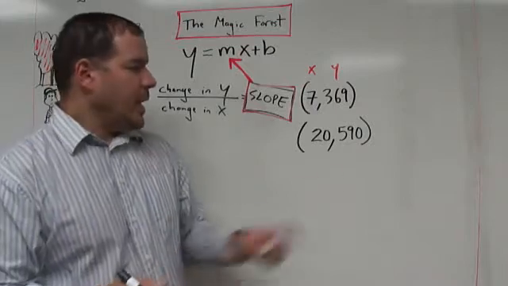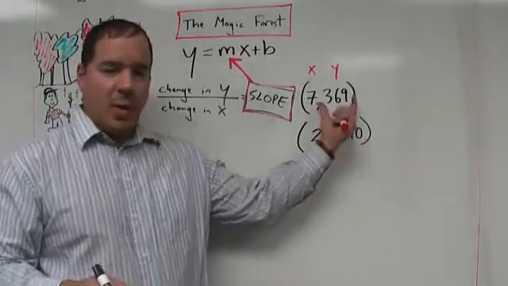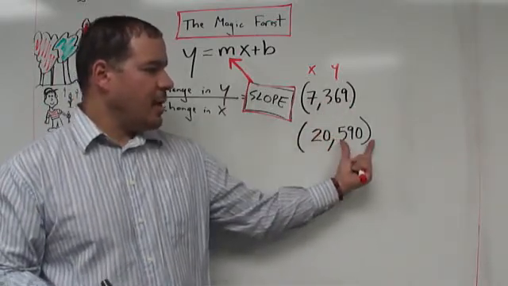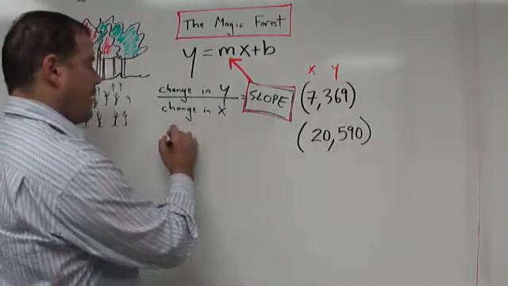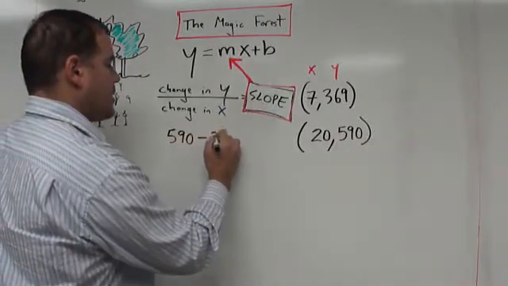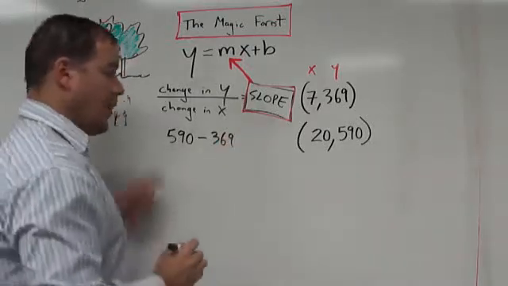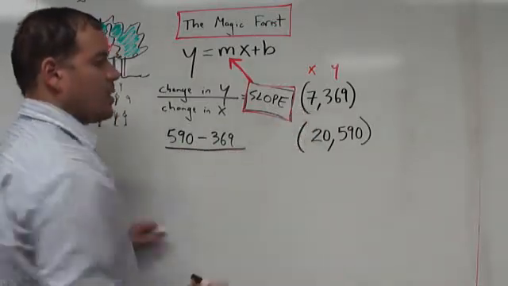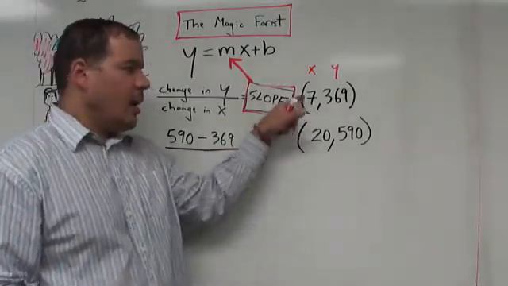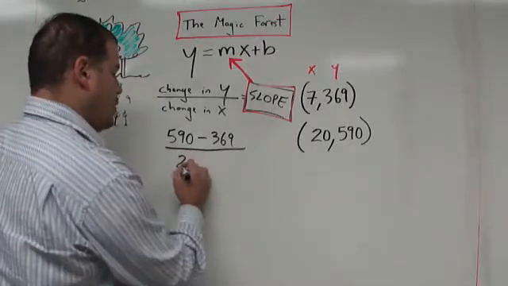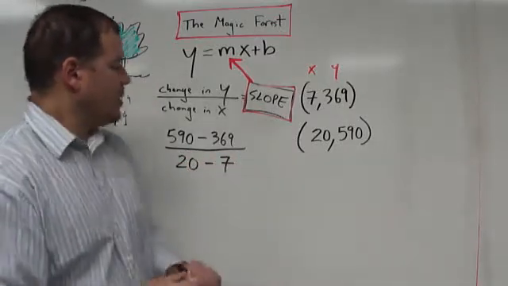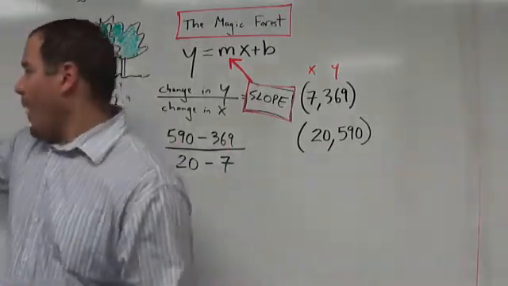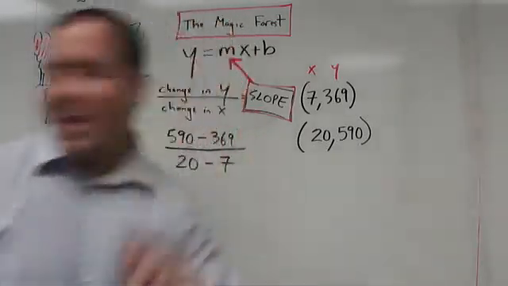In other words, we can take our first y and subtract it from the second y. So if our first y was 369 and our second y was 590, we can say 590 minus 369. That'll give us our change in y, over our change in x. Well, our second x was 20, our first x was 7, so we're left with 20 minus 7. So if we can just do this little calculation here, we should be good. I'm going to pause one second here, hold on.